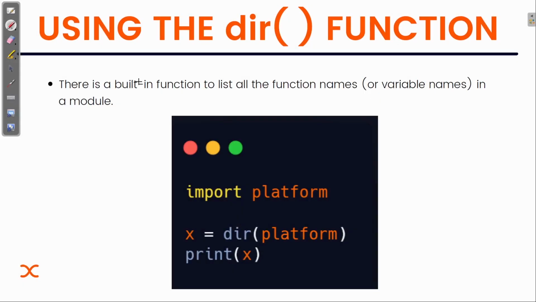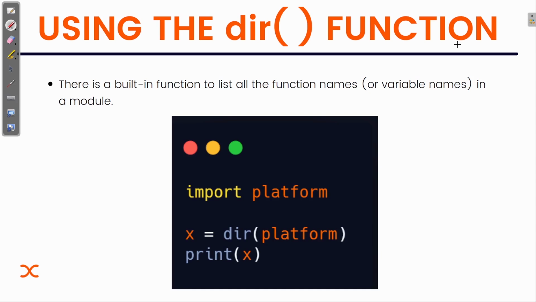Now we are going to see the dir function. In modules, we can use the dir function to know about all the functions that are inside the module that we have created. Sometimes it becomes difficult to go back and check all the functions and variables that we have created inside the module. It becomes difficult to go from the script that we are using back to that module and check it again and again.